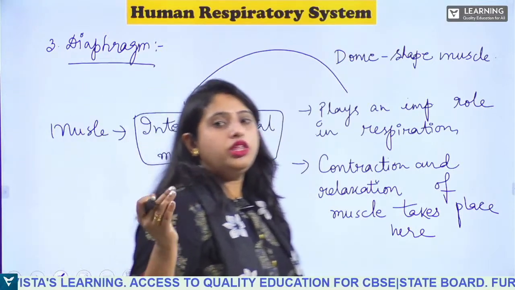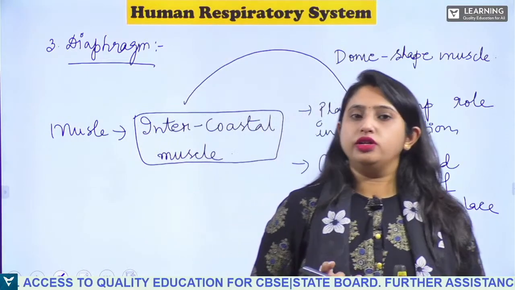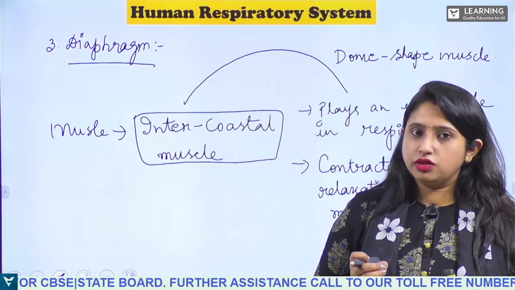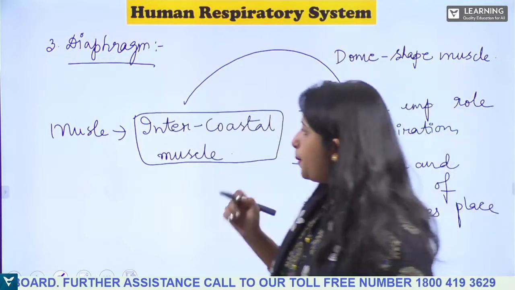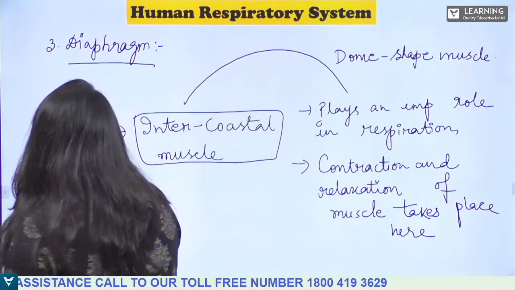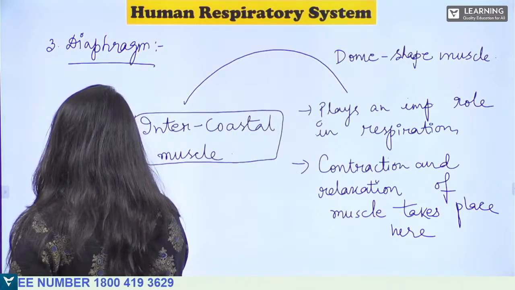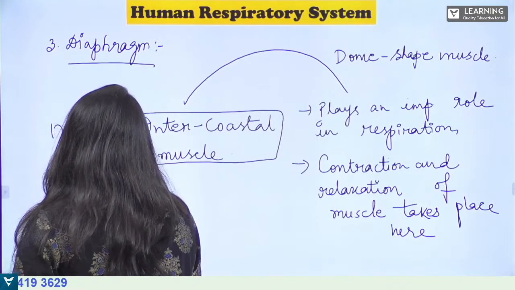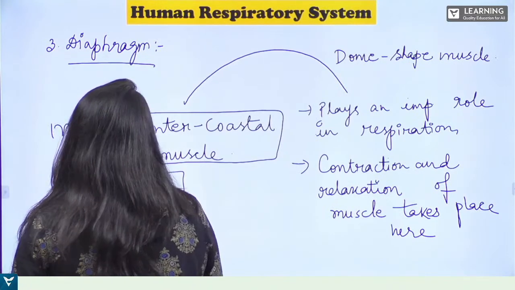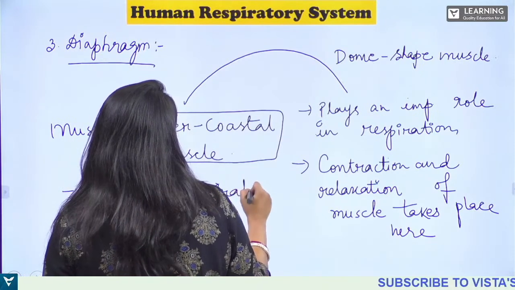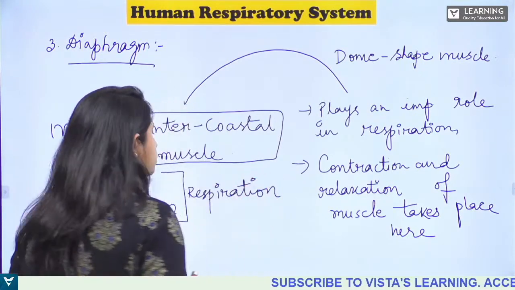Now, along with that, the ribs and the sternum are also present. These two also help in the process of respiration.